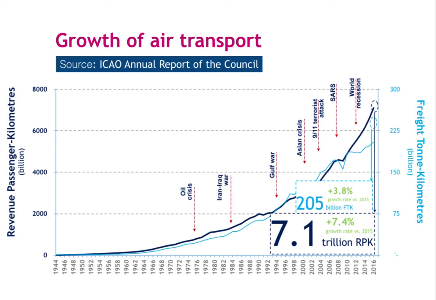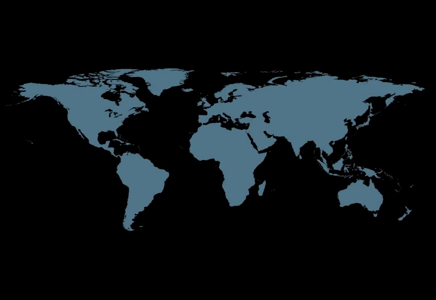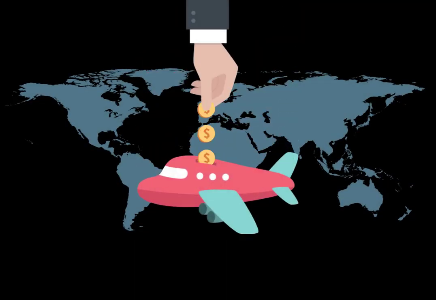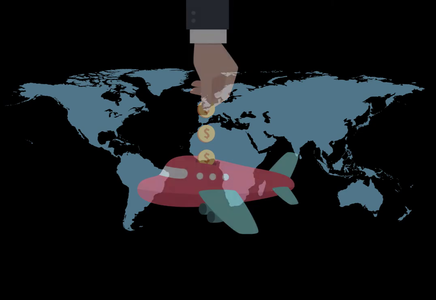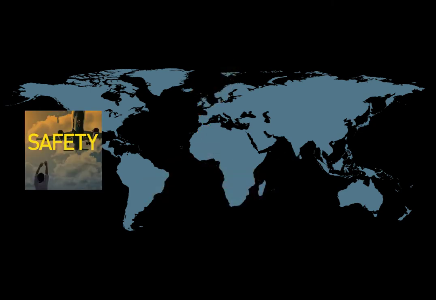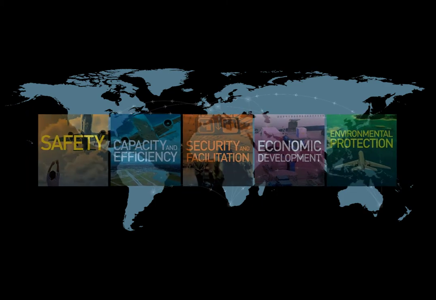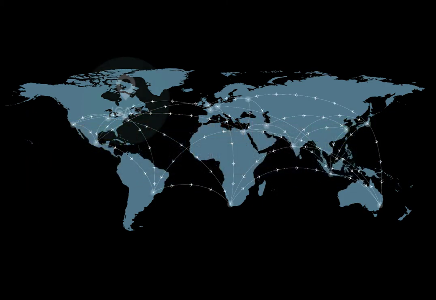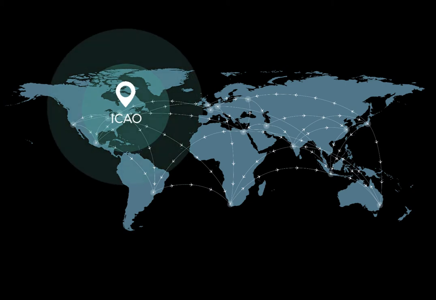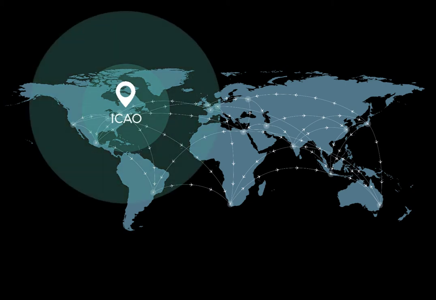It is projected that air traffic will double by 2030, placing greater pressure and requiring the allocation of sufficient resources from states and industry to ensure safe, efficient, secure, economically viable, and environmentally sound air transport systems. ICAO's work programs are expanding and are prioritized to respond to the needs of states.